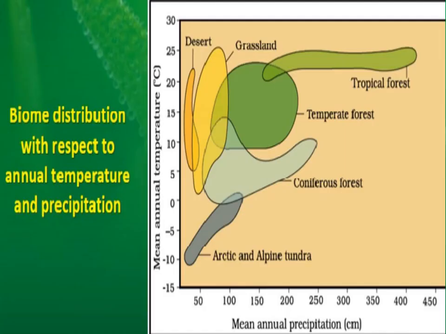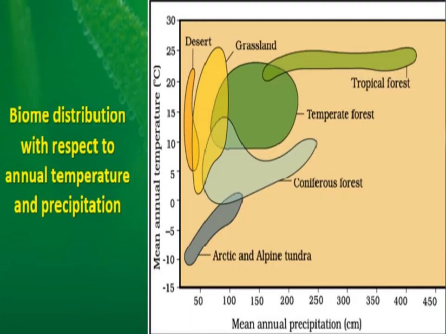In this diagram, you can see different biome distribution with respect to annual temperature and precipitation, because these biomes are formed due to variation in temperature and precipitation, right? On one side of this graph, mean annual precipitation is shown, starting from 50 centimeter, and then 100, 150, 200, 250, 300, like this.